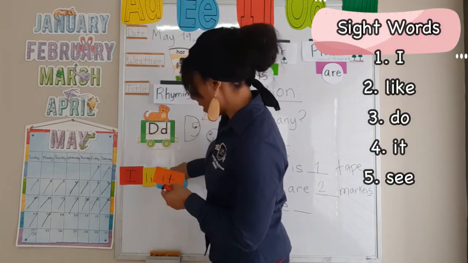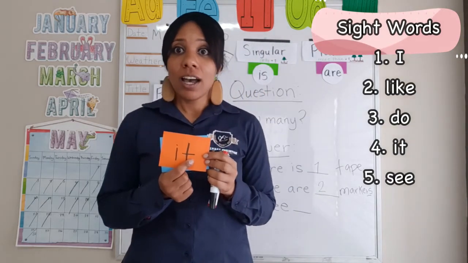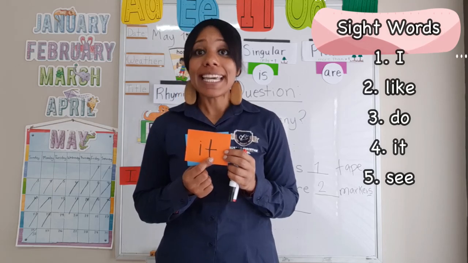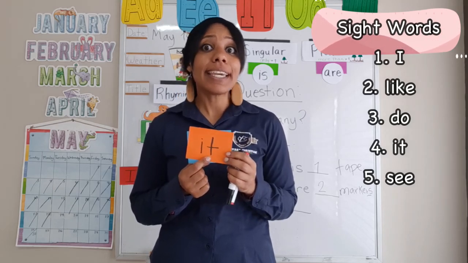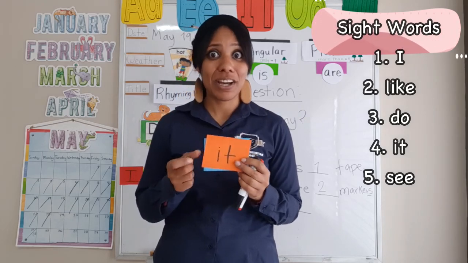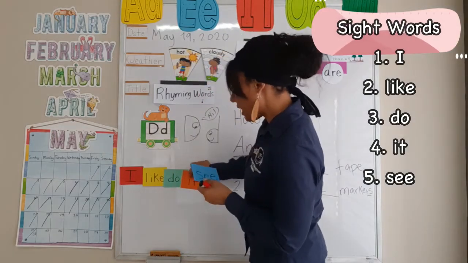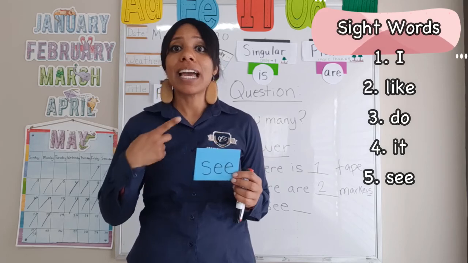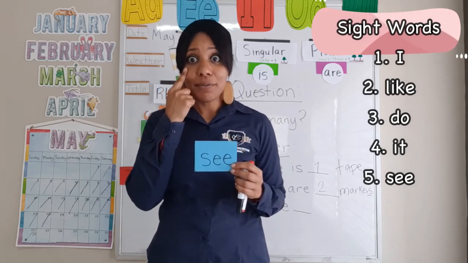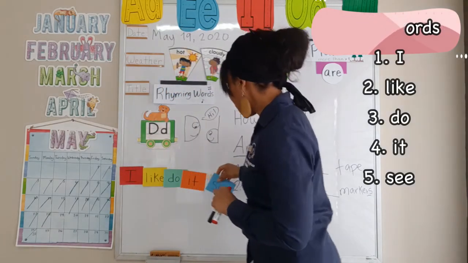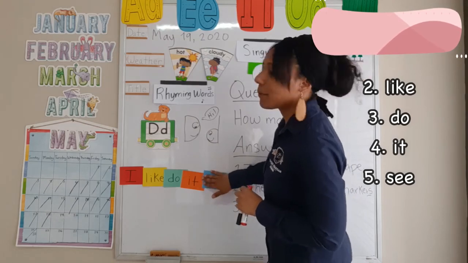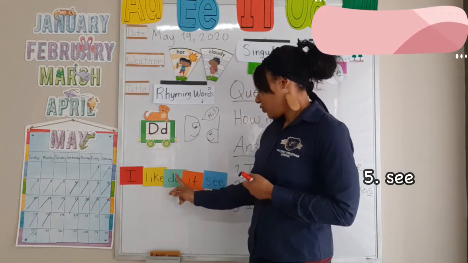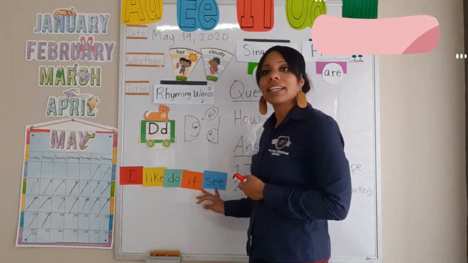The next one is the word it. Right? Great job. So remember that I asked, is it cloudy? Is it raining? Great job, right? For the weather. And the last one that we have is see. Remember that we practiced when we said I see, right? And we gave a number. So let's practice one more time. Our recite words of the week are I, like, do, it, and see.